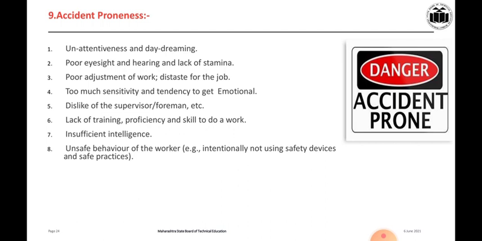So these are the different causes of accident proneness, meaning why accidents take place: inattentiveness and daydreaming, poor eyesight, hearing, lack of stamina, poor adjustment of work, too much sensitivity and tendency to get emotional, lack of training, proficiency and skill to do a work. These are the things on which accident proneness occurs.